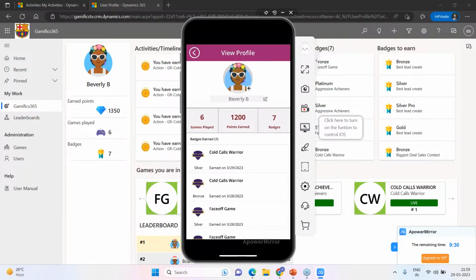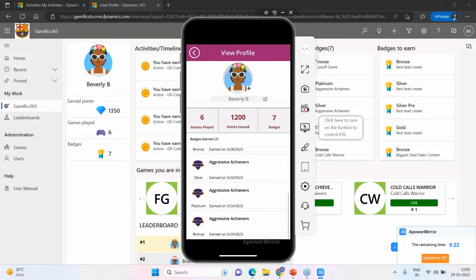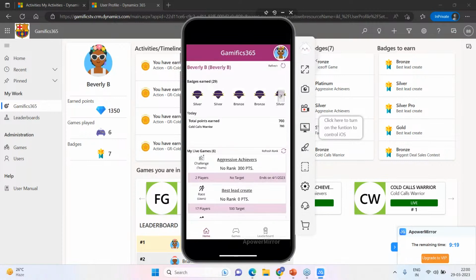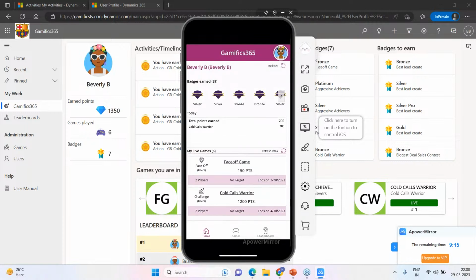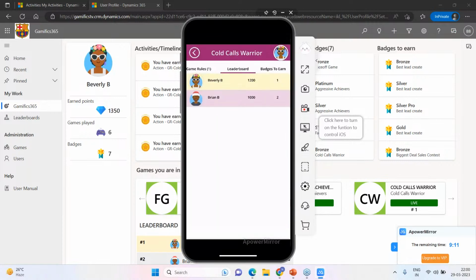It gives a gist about everything that we saw on the web portal as well: the games played, the points earned, the badges that she has, and so on. I'll go back. I can see all the points that she has scored today. I can go through the games, and if I tap on a certain game, something like Code Warriors, here's my leaderboard, with Beverly currently standing at number one.